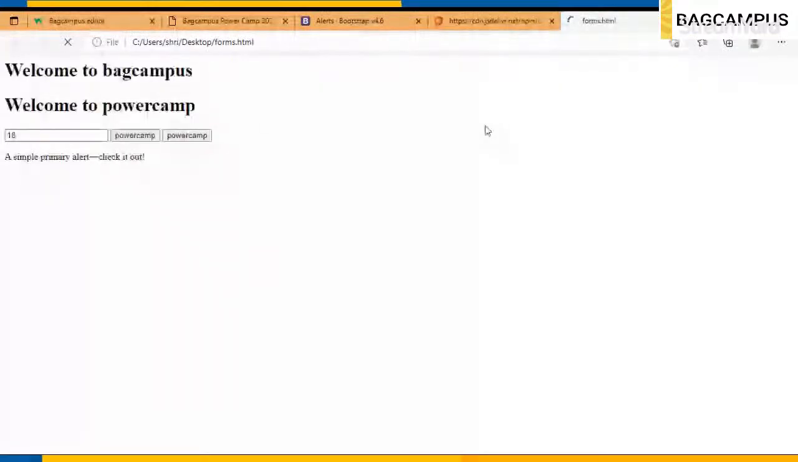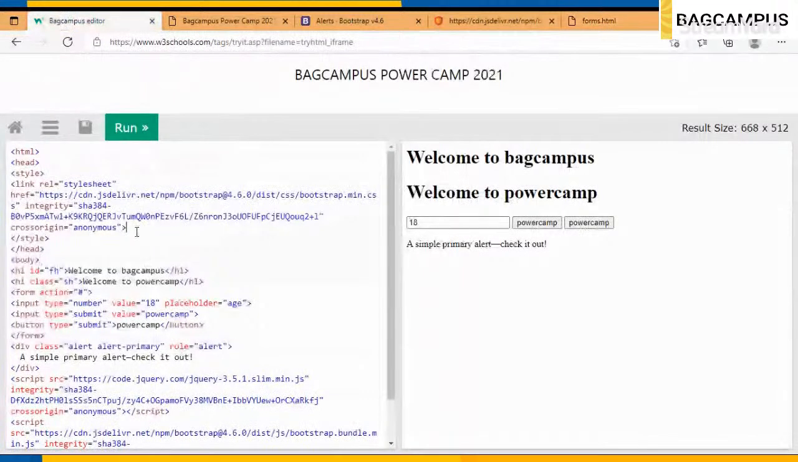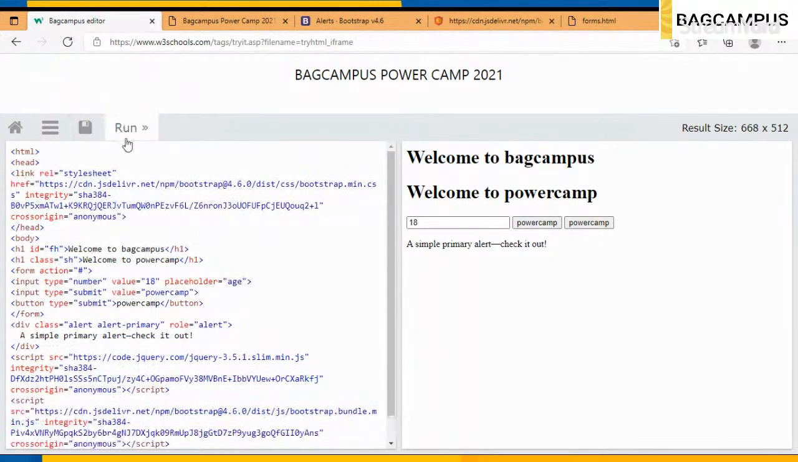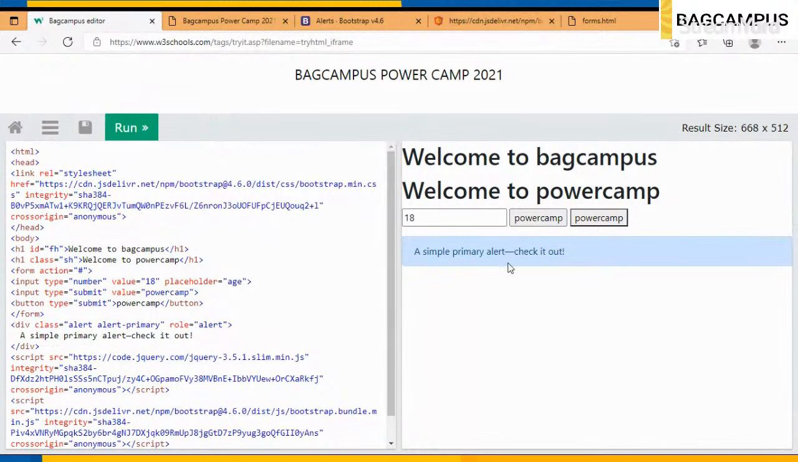I will open this. Oh, I think this has not been added properly. Oh yes, because I had just used it in the style tag. What a mistake I made. Yeah, this is how it works. A simple primary alert came up here.